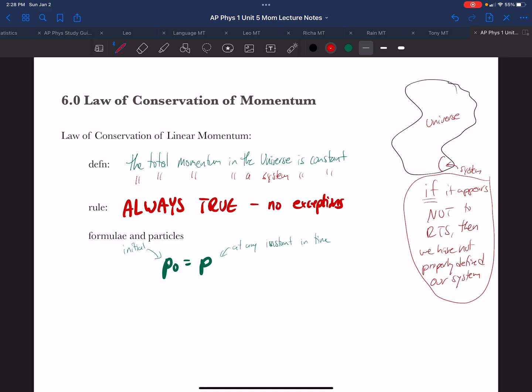We might say that there's a little cart that is at rest, and then we look later and it's moving. Its momentum changed. There is a delta P that is not equal to 0. If the initial momentum was 0, but later it doesn't have 0, wait a minute, the momentum has changed. It's true, the momentum of the object has changed, but that object is part of a system. And if we say that the total momentum of the system has changed, we're incorrect. We have left something out of our system. It's not a trick. It's the truth.